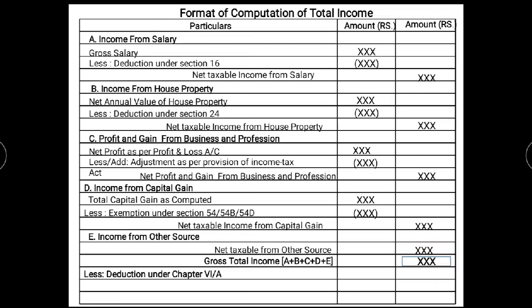Here there are different deductions under different sections: section 80C is savings, also pension, section 80D is mediclaim, 80DD is maintenance of handicapped dependent, 80E is interest on education loan, 80U is resident individual, and 80TTA is interest from savings account.